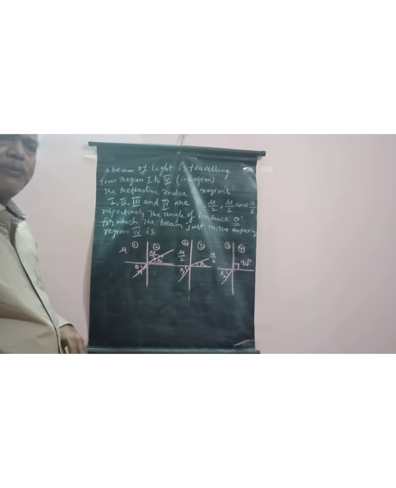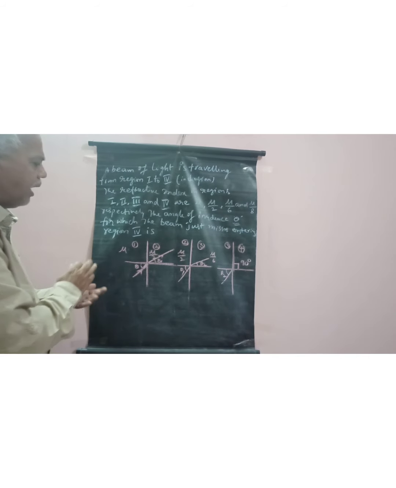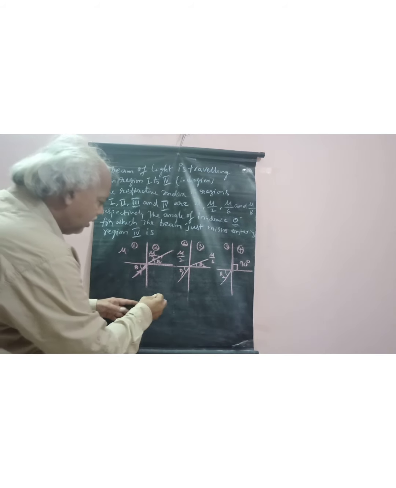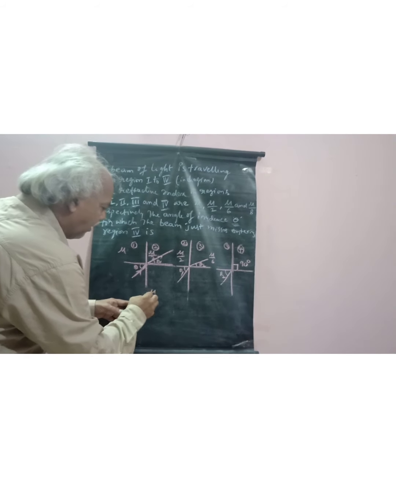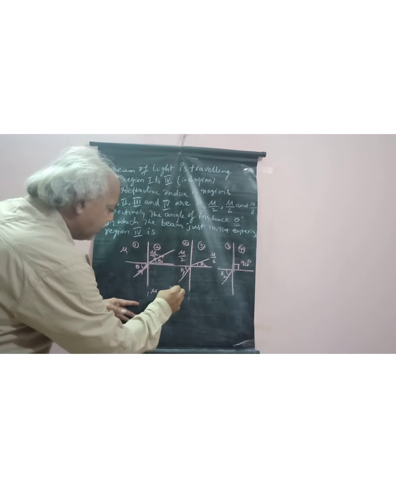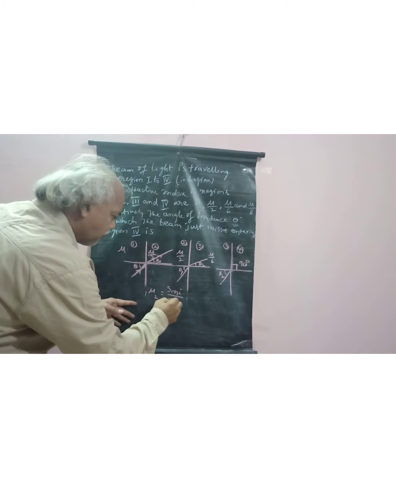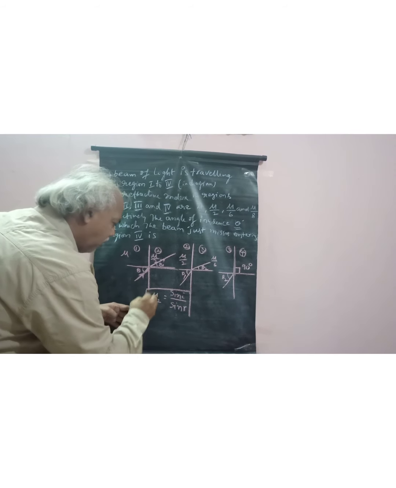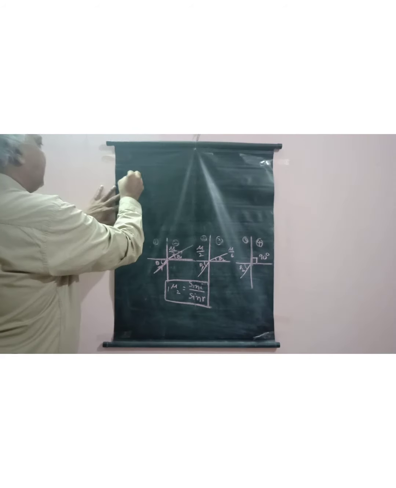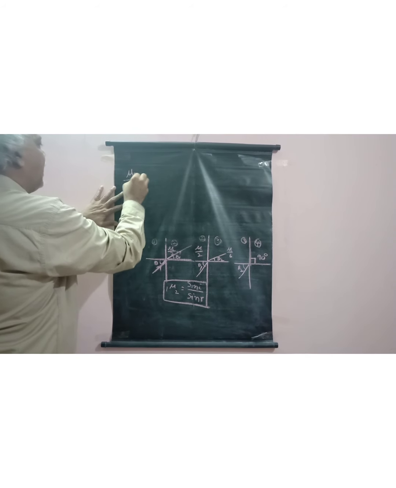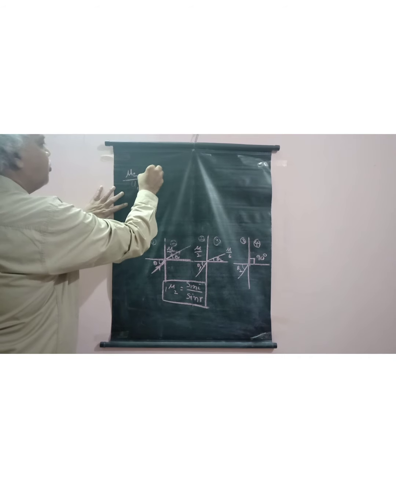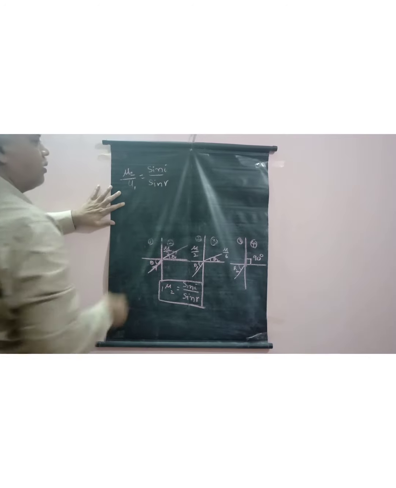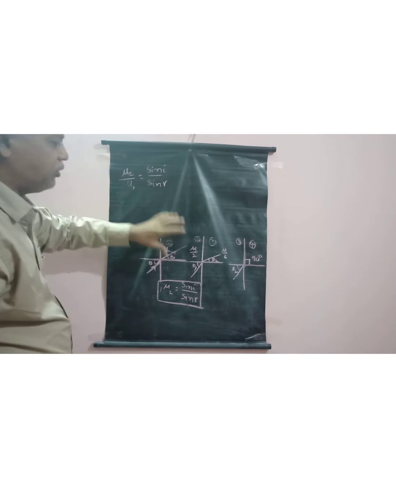into medium 4. So we have the Snell's law relation. What is Snell's law relation? You know that 1 mu 2 is equal to sin i by sin r. By using this formula, we can obtain what this theta is. Write it as mu 2 by mu 1 is equal to sin i by sin r. So this is applied for this problem.